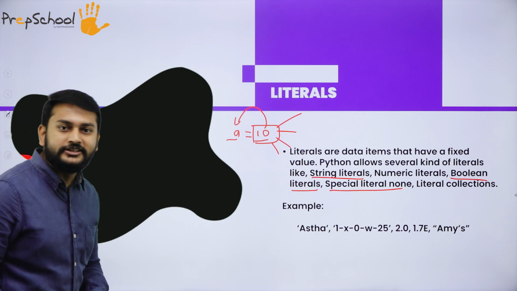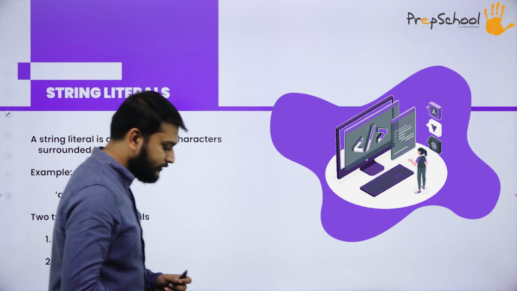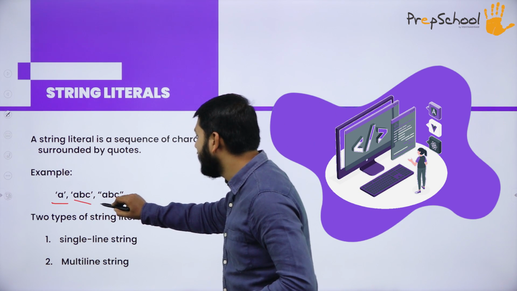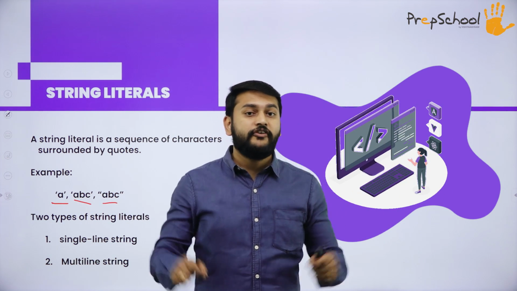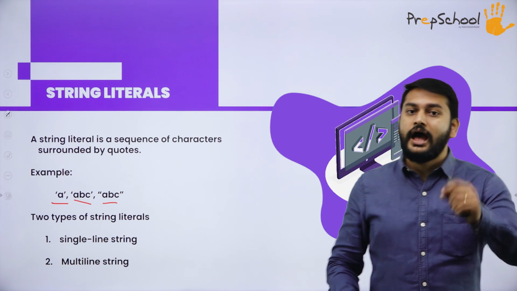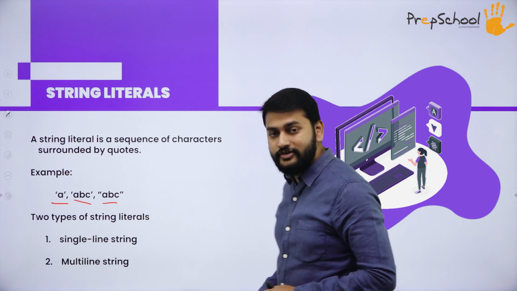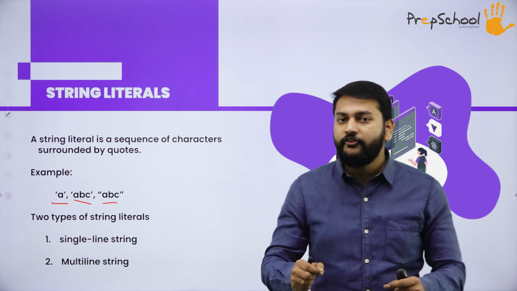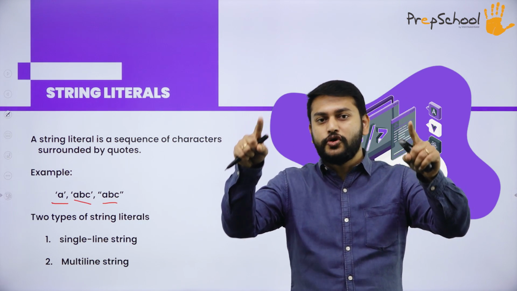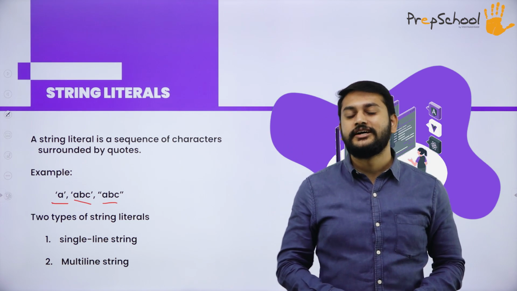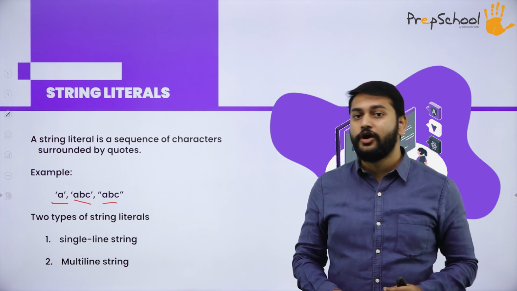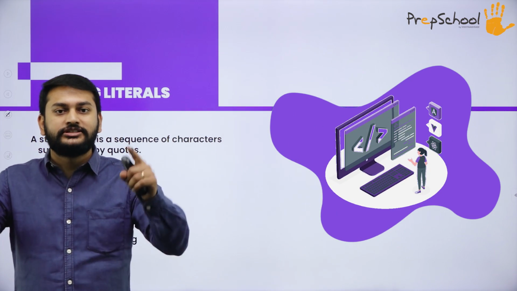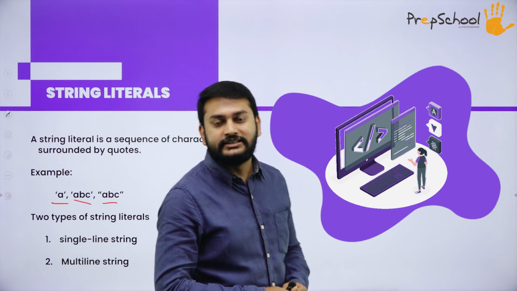Let me start with the string literal. So guys, look at the string literal. If I have anything within quotes, I will treat that as a string. So what is the definition of a string? A group of characters which is enclosed between quotes is what I will call a string. I will repeat for all of you: a group of characters which is enclosed between quotes is what I will call a string.